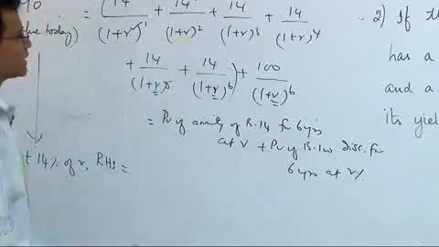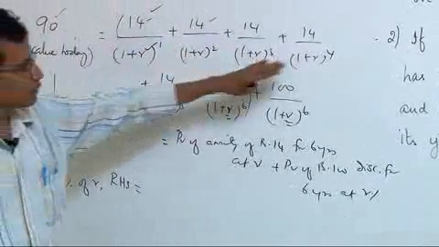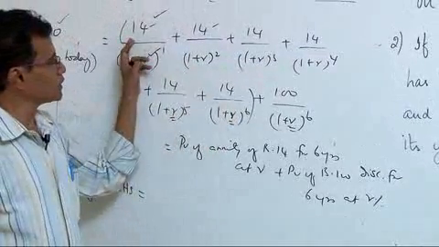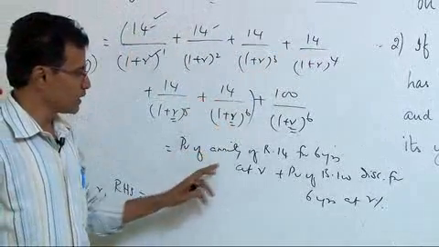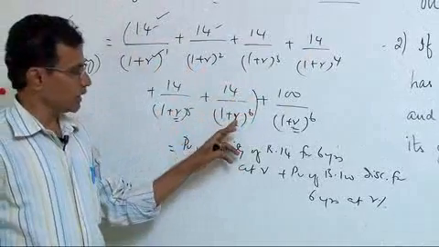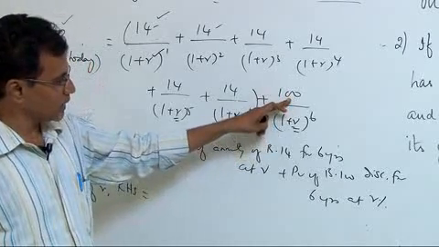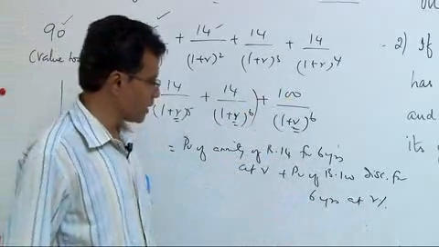The right hand side is nothing but all these 14 are discounted for 1 year, 2 year, 3 year, 4 year, 5 year and 6 year. Therefore, this is taken as an annuity to be discounted for 6 years at R rate, and this is one single amount of 100 to be collected at the end of 6th year to be discounted at R percentage.